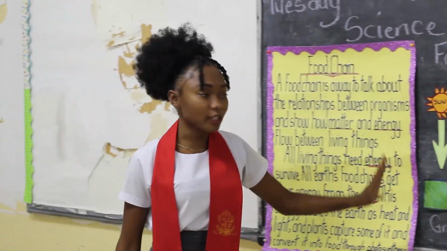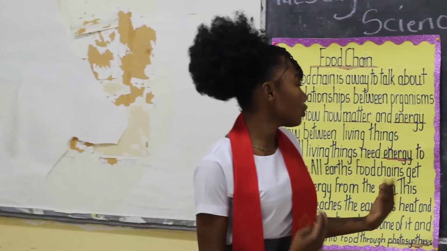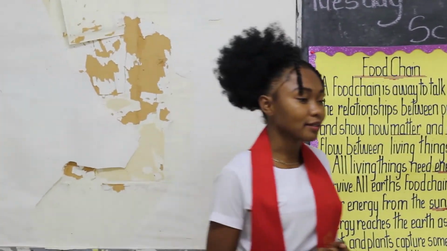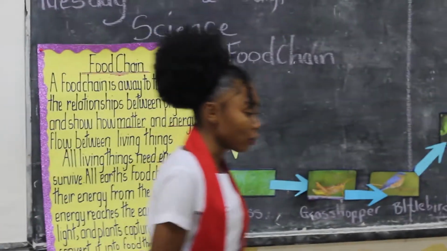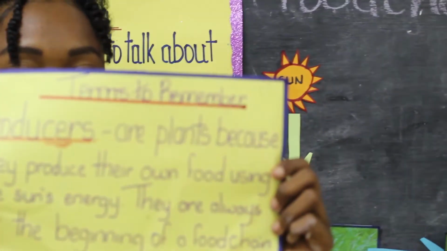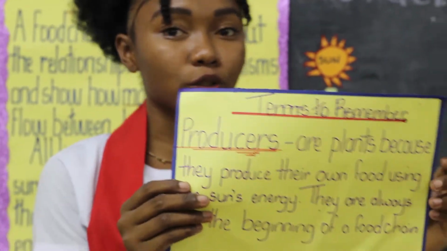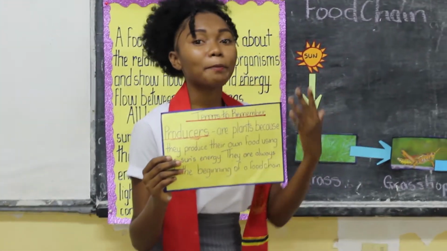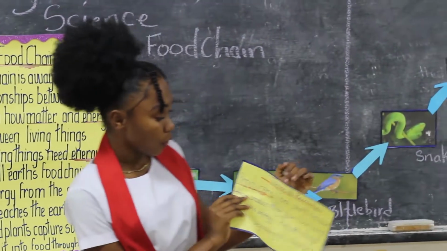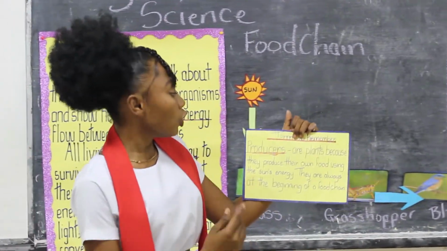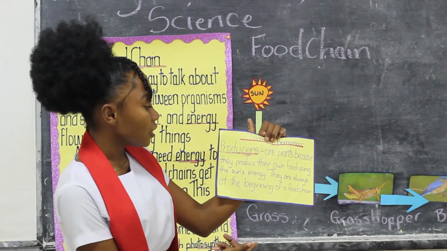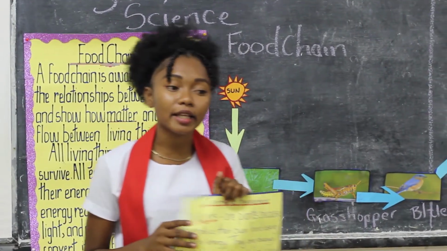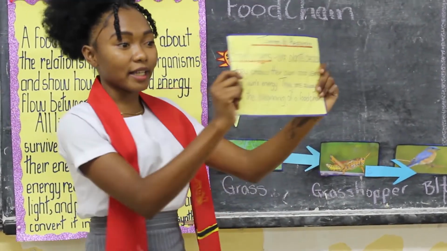The one that takes the energy from the sun and makes the food, what do you call that? What do you call the grass? Can anybody tell me? Very good. You call the grass producers. And what is a producer? Producers are plants because they make their own food using the sun's energy. They are at the beginning of the food chain. Everybody get that? Good.